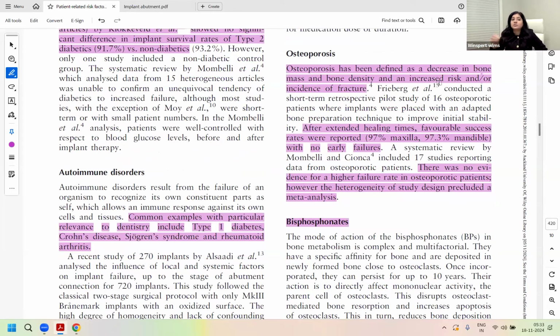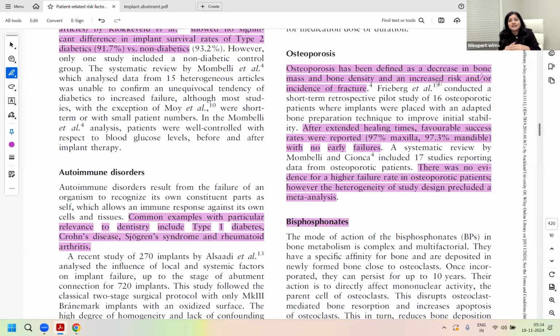Osteoporosis history, and the questions around whether you will give an implant in osteoporotic patients or not, have been asked to you. Have you seen those questions in the Ultimate Advanced File? Osteoporosis patients question asks what would be the challenge, and the patient has multiple histories: osteoporosis, IV bisphosphonates, diabetes. Yes or no, please. So we know her diabetes is not a problem, her osteoporosis is also not a problem, but IV bisphosphonate is a challenge because there is a link to MRONJ.